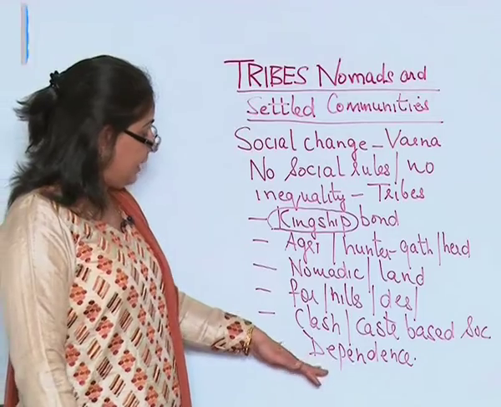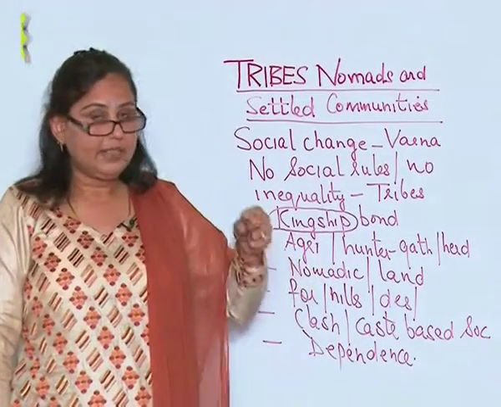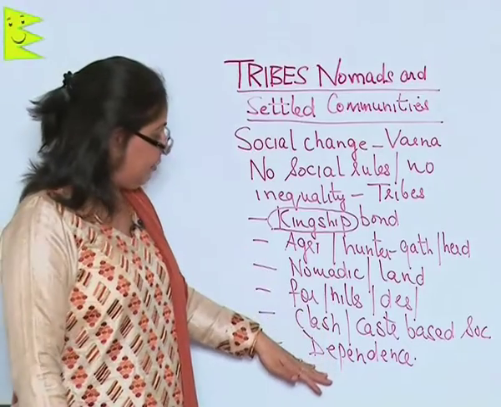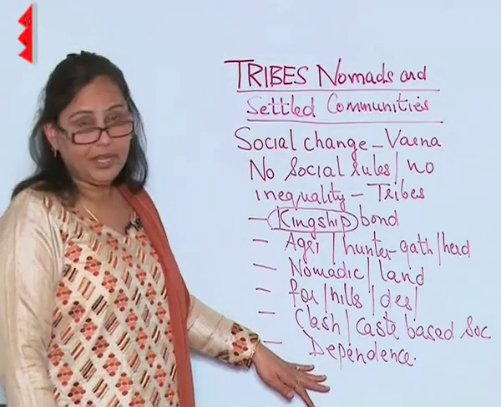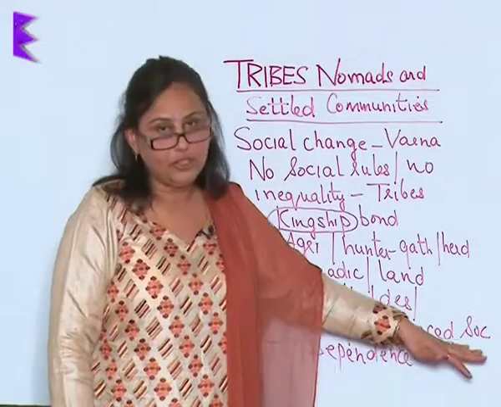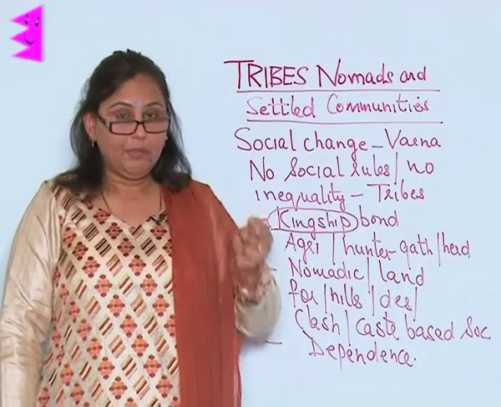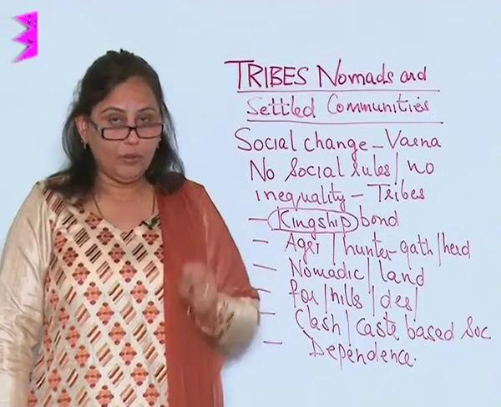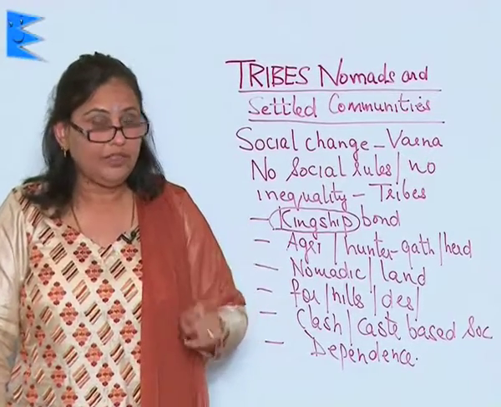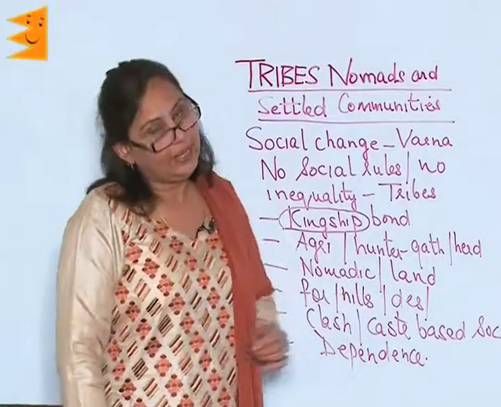They were good at gathering things from nature, from the forest, from the hills and the deserts, and they needed a few things which they were not able to provide for themselves from the caste based society. So, there was a mixed relationship between the people of the towns and the villages with the tribals living in the forest, hills and the deserts.